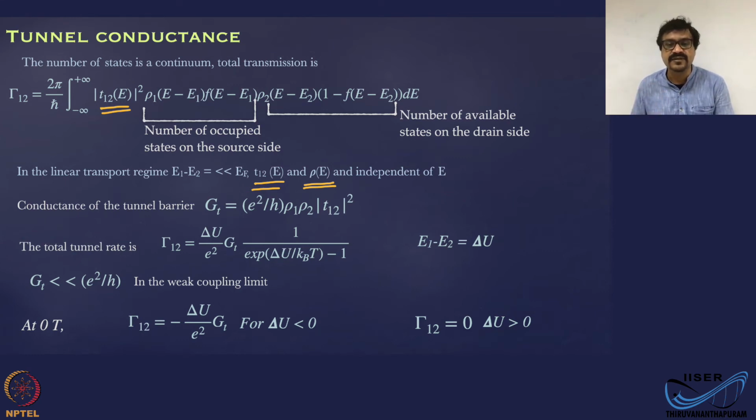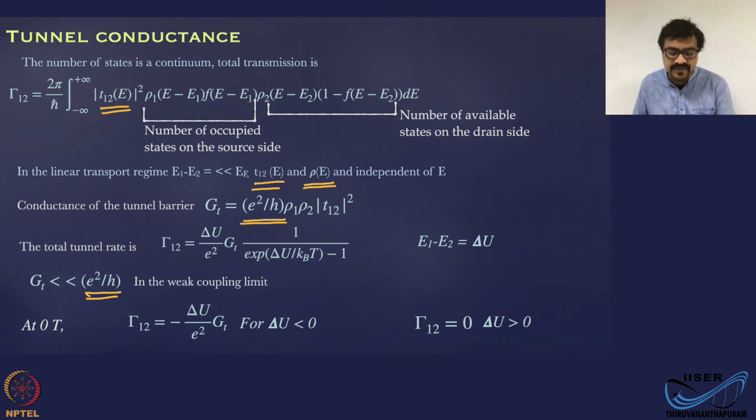Now this is applicable only in the weak coupling limit. The reason is the whole thing we can assume only in the weak coupling limit where the Fermi golden rule is applicable. Weak coupling limit means GT is far less than e square by h, where e square by h is the conductance quantum.